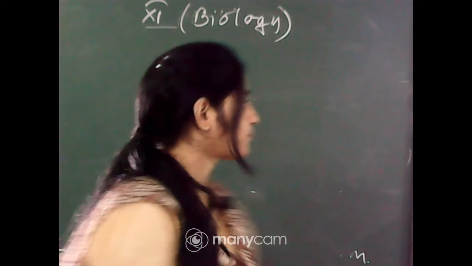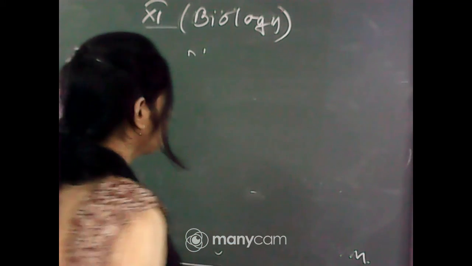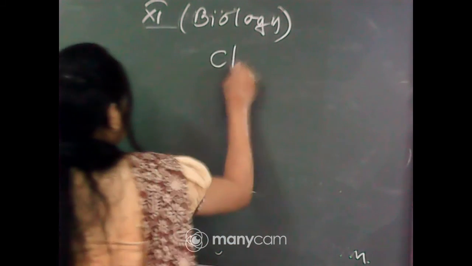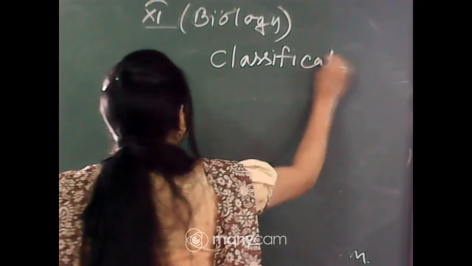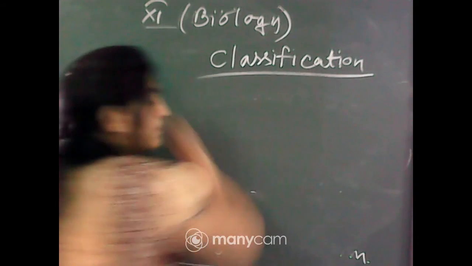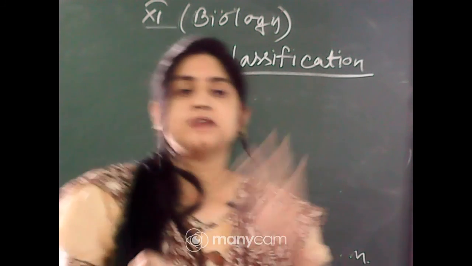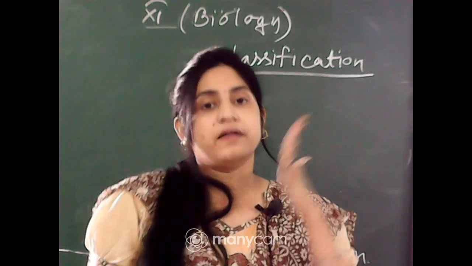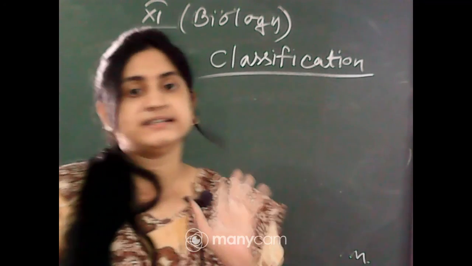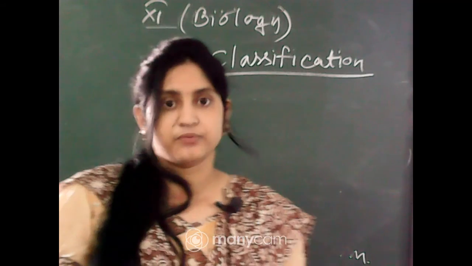Okay. So first one, what is classification? Classification means to group the animals, or you can classify or arrange the animals in a particular group on the basis of their similarities and dissimilarities. That is the classification, right?